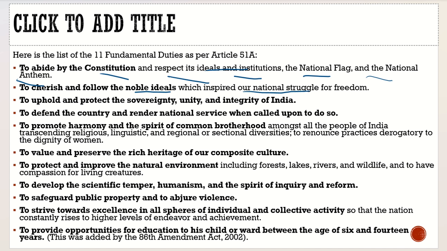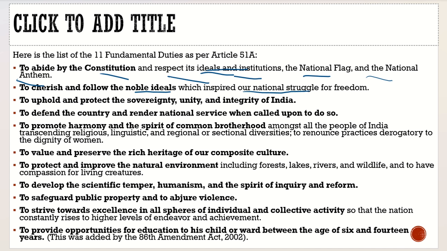So the criticism is that even though we have these fundamental duties, they are very much vague in nature. There is no proper understanding about it. Then similarly, the first one, to respect its ideals and institutions, the national flag and national anthem. What is this?